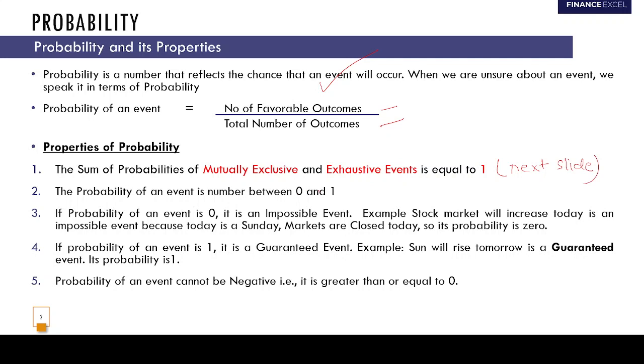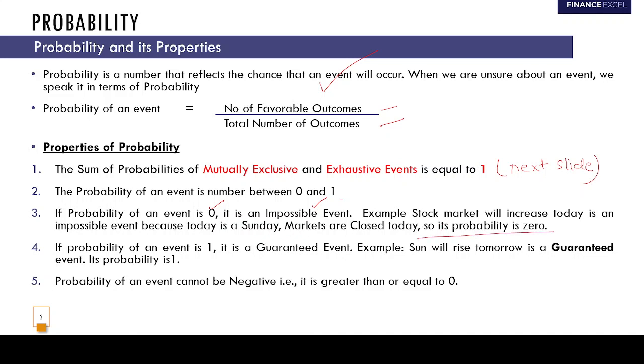The probability of an event is between 0 and 1. And if the probability of an event is 0, then it is an impossible event. So an example is: the stock market will increase today is an impossible event. Why is it an impossible event? Because today is Sunday, the market is closed, so its probability is 0.